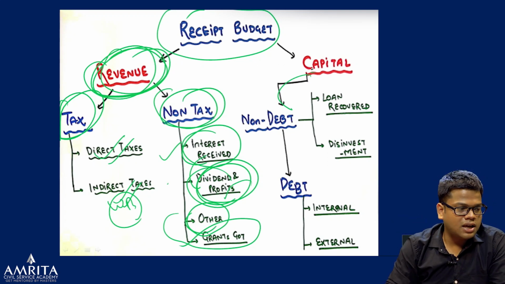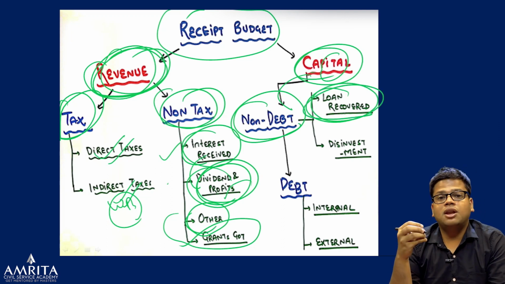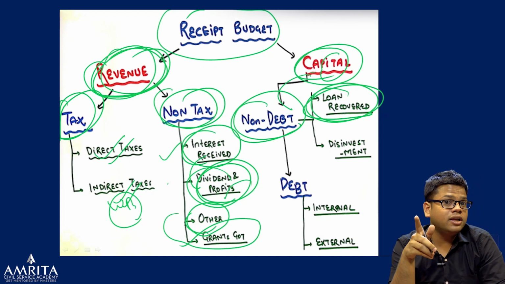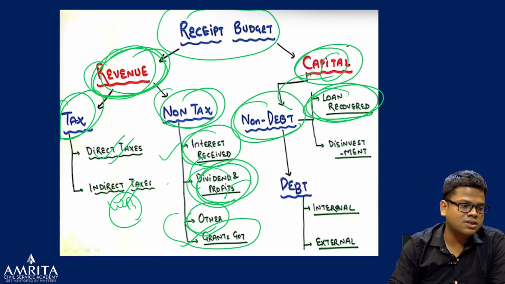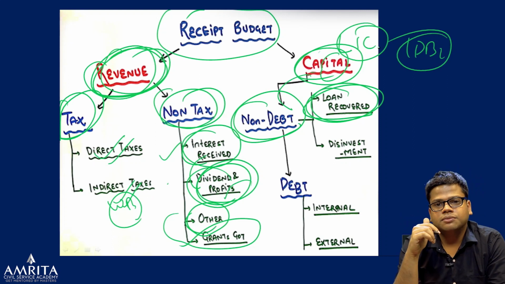Next, in the capital receipt, the first division is debt creating and non-debt creating. Non-debt creating includes loan recovered. For example, after 6 years, Nepal has given us the loan back, so that will be in the non-debt area. Next, the disinvestment. For example, in this budget, we will see that the government is going for disinvestment of LIC and IDBI, totally giving up to the private sector.